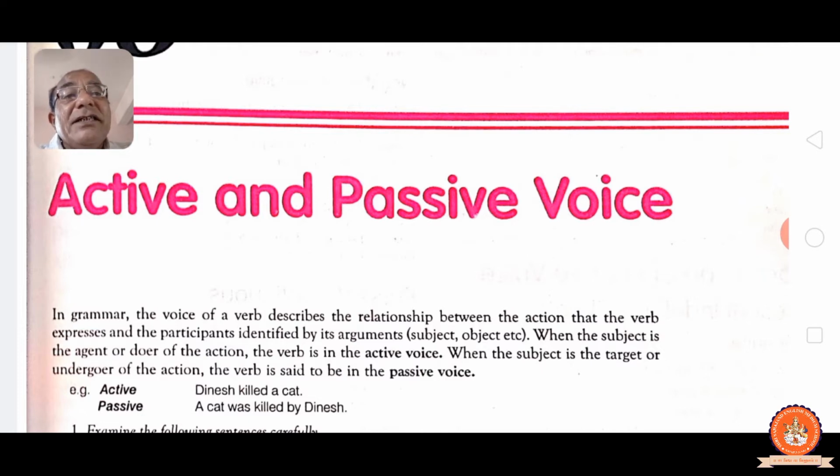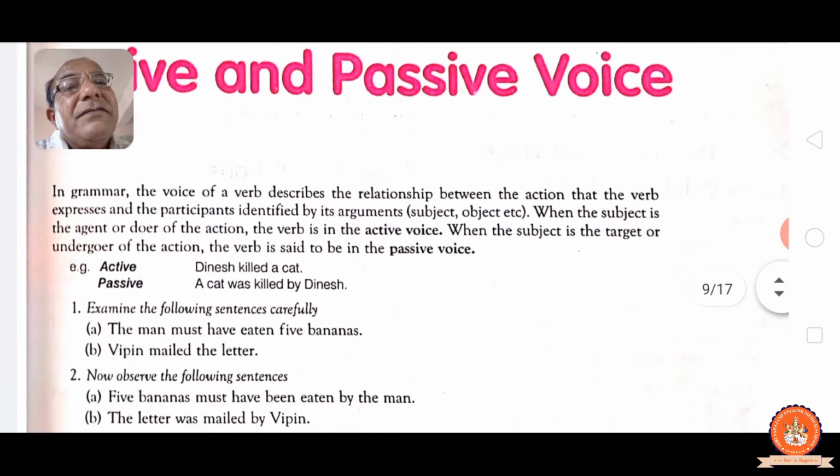When the subject is a target or the undergoer of the action, the verb is said to be in passive voice. When the object is coming first, that is not doing the work, it is called passive. See, the active sentence is Dinesh liked a cat, simple past tense. Passive, you see, a cat was liked by Dinesh.